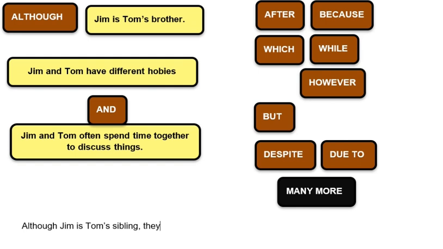They are interested in different hobbies, or maybe they do different hobbies. They do different hobbies. Wait, that doesn't make sense here. No. Although Jim is Tom's sibling, they do different hobbies.